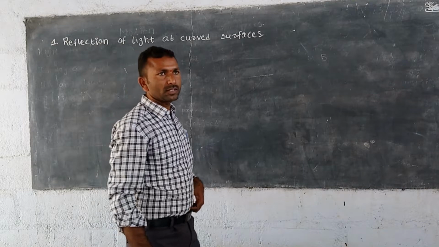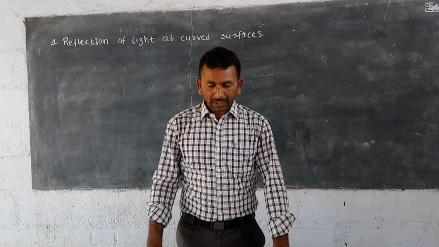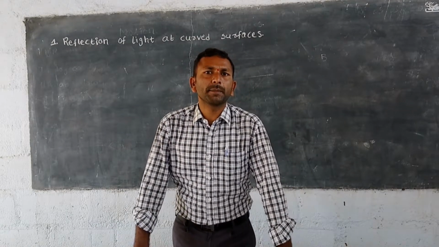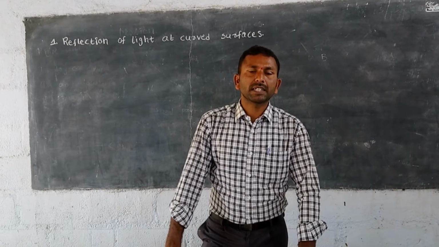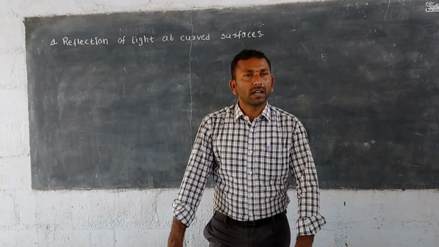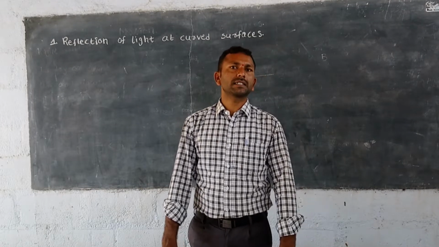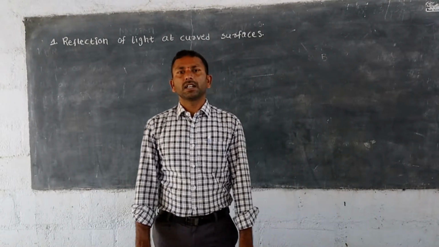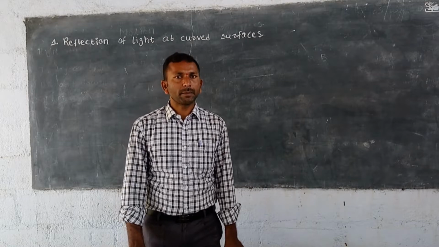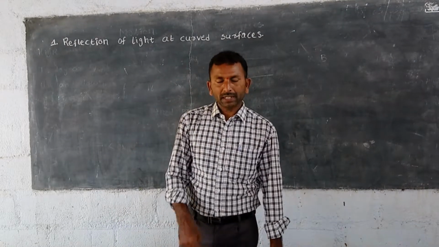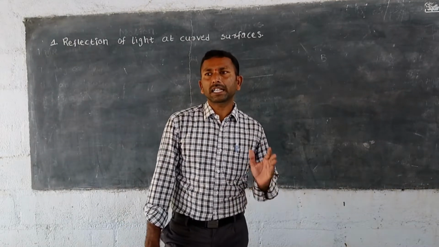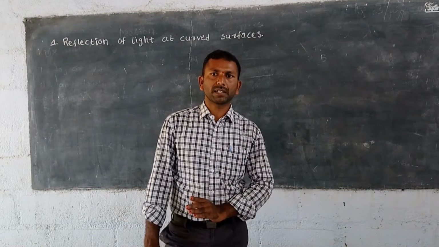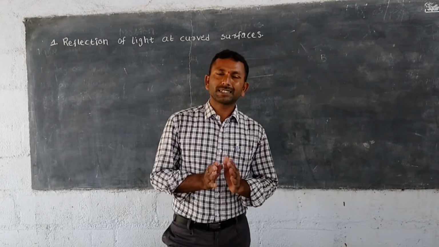Reflection of light at curved surfaces. In the previous class, we learned about image formation on concave mirrors, and how many situations we discussed. In those situations, each and every time the image is formed. Then, is there any chance to not form the image while we are keeping the object in front of the mirror? Is there any chance or not?